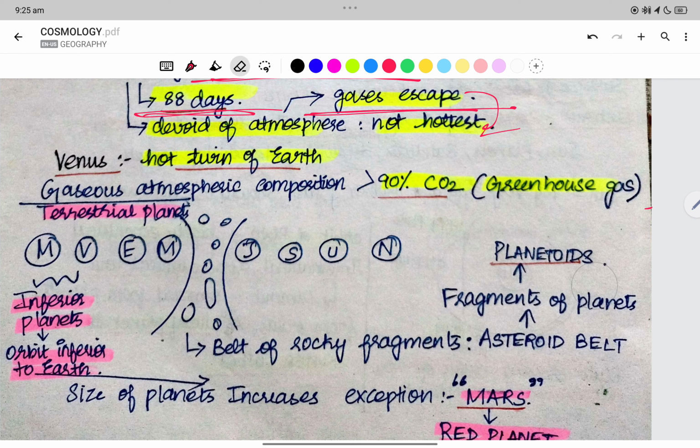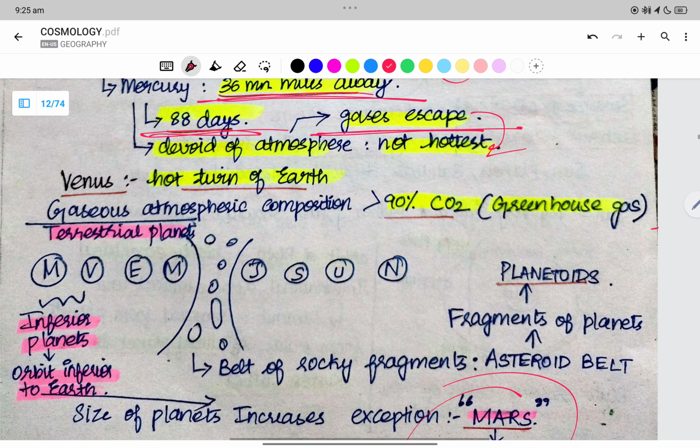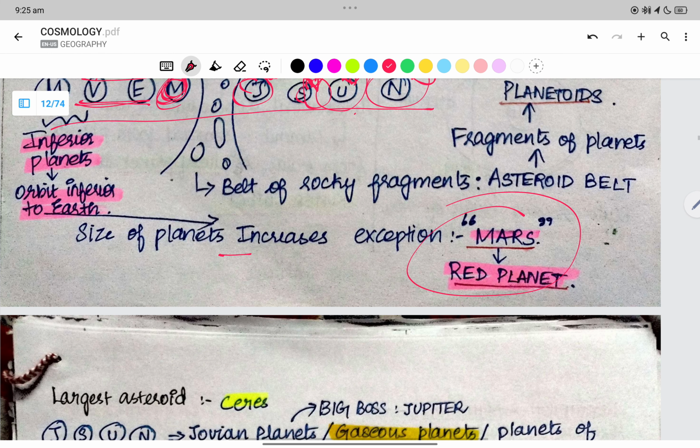The size of the planet increases as we move outward. The exception is Mars, which is a red planet. As we move from Mercury, Venus is bigger in size, and Earth is similar in size to Venus, but Mercury is smaller. This alone is an exception. Jupiter is bigger, Saturn is even bigger, Uranus is bigger than this, and Neptune is bigger than Uranus.